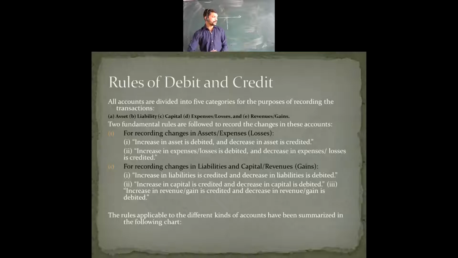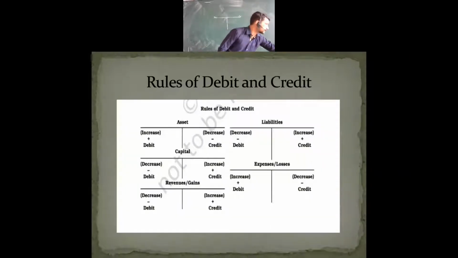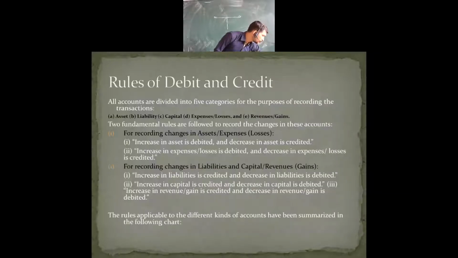Increase in liabilities is credited and decrease in liabilities is debited. See how it has been shown beside the assets. If the liabilities are increasing, we credit it, and decrease means we debit it. Then coming to the capital one: when there is an increase in capital, we are going to take it here.